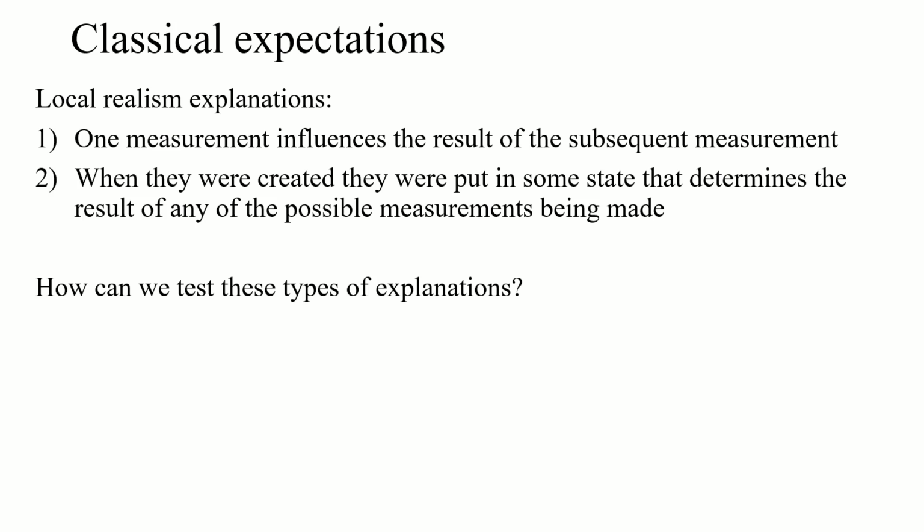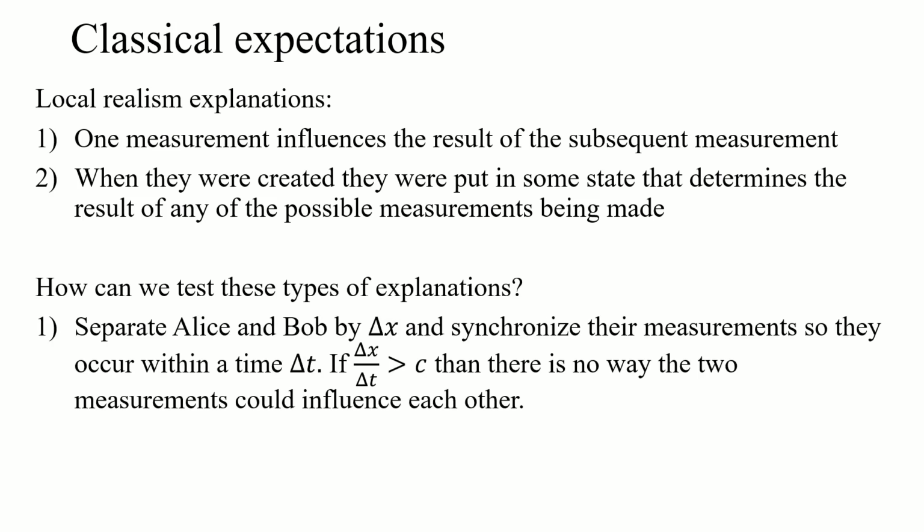Now, how could we test these types of explanations or possibly remove them as possible explanations? Well, the first one's kind of easy. Just split up Alice and Bob. It's easy in principle, we should say. Alice, you stay way over there. Bob, you stay way over there. Delta X distance apart. And we're going to synchronize your measurements somehow.